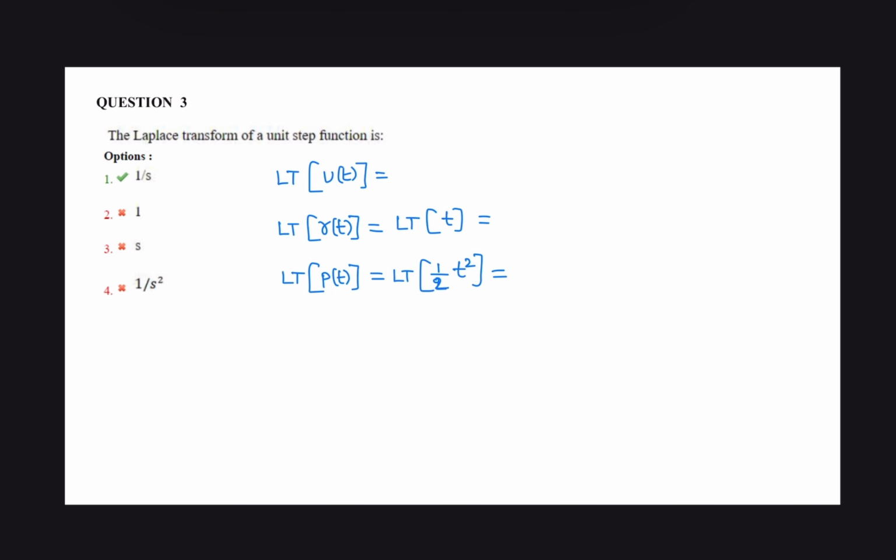Next question. The Laplace transform of the unit step function. The Laplace transform of u of t is 1 by s. Similarly, the Laplace transform of the unit ramp signal r of t equals t is 1 by s square. The unit parabolic function is 1 by 2 t square, and the Laplace transform of 1 by 2 t square is 1 by s cube. Therefore the correct option is: Laplace transform of u of t is 1 by s.